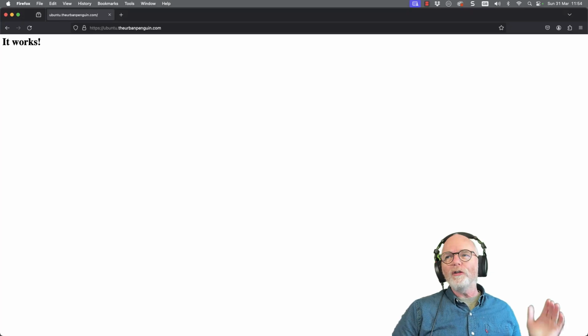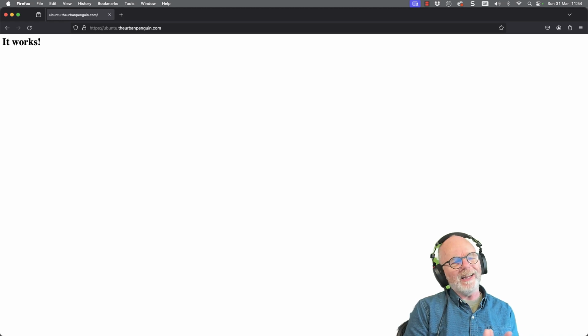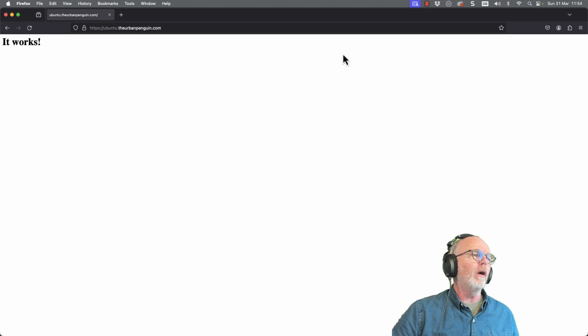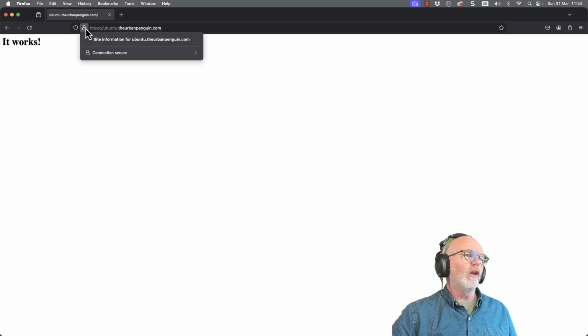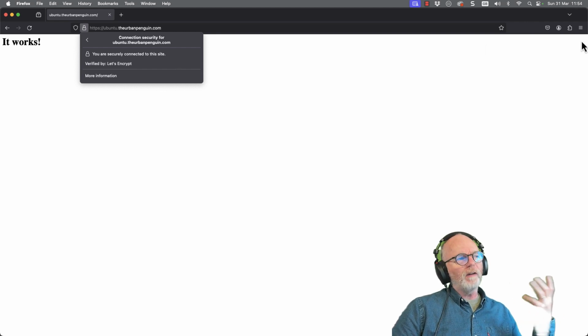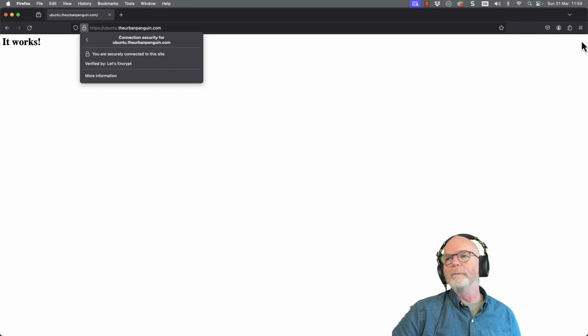And I suppose the final test is to go out and take a look at it with Firefox. We can see then my marvelously crafted page. It works. When we go through and just take a look, we can see then the connection is secure. We can go through and see that it's verified by Let's Encrypt. We're not quite finished yet. There's more stuff that we can check out from the command line.